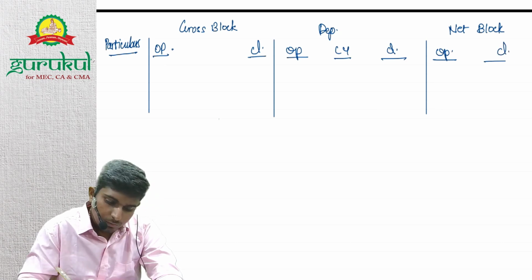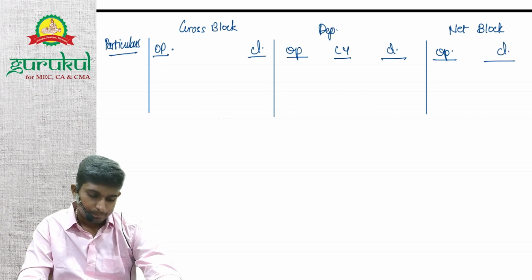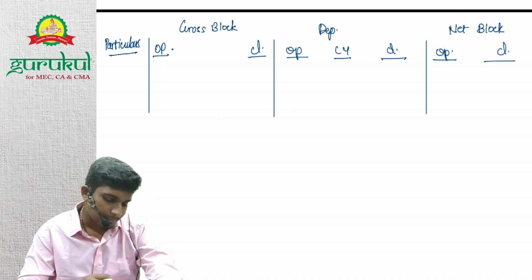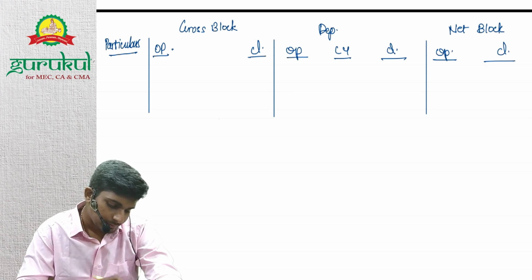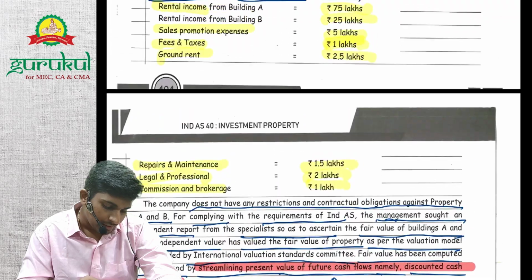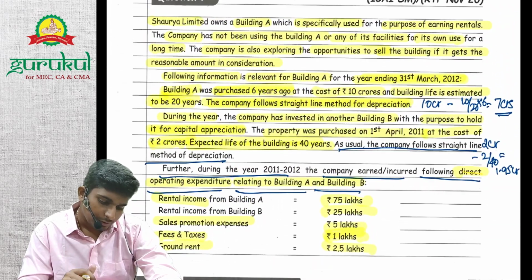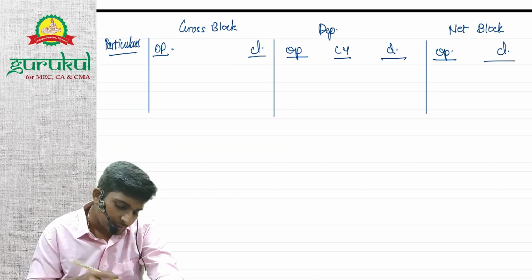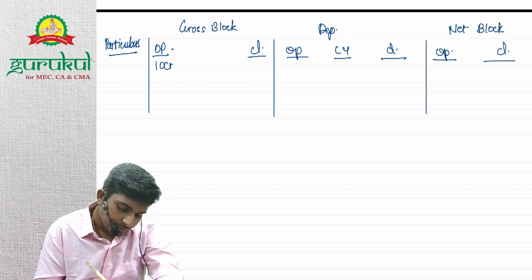So what is the opening value of gross block? What building did we have at the year beginning? Building A or building B? Building A. Building A was purchased before 6 years at 10 crores. The gross block of the building will be 10 crores.